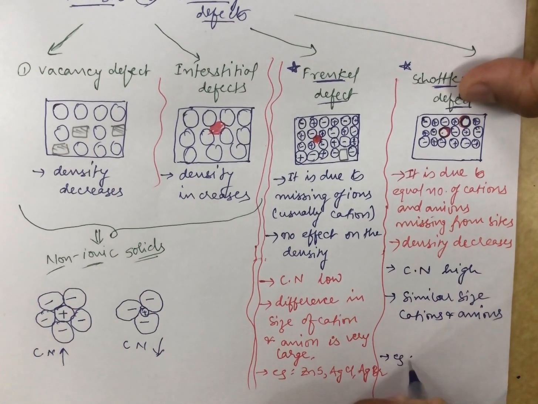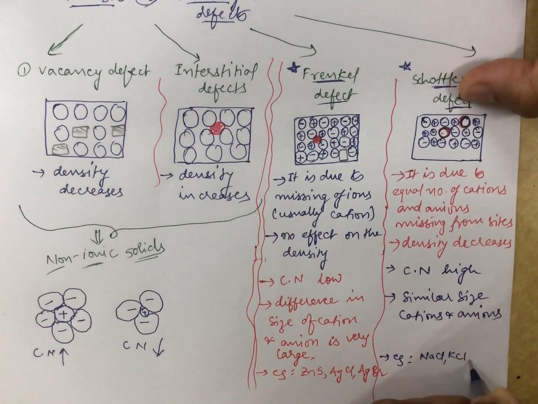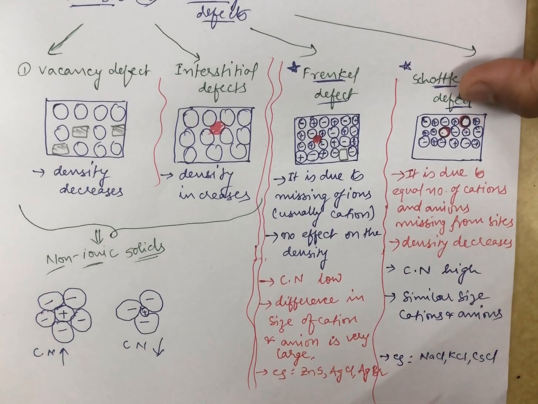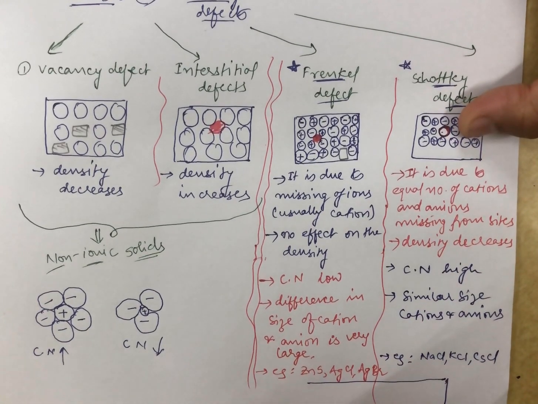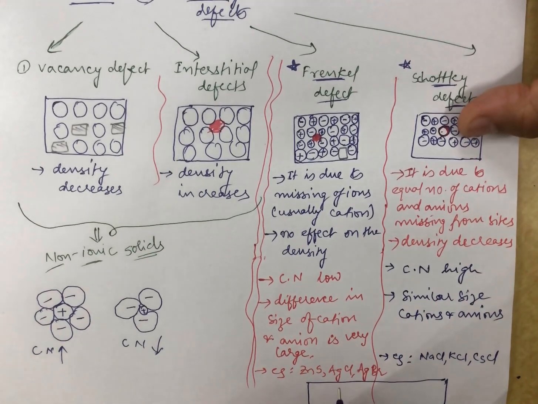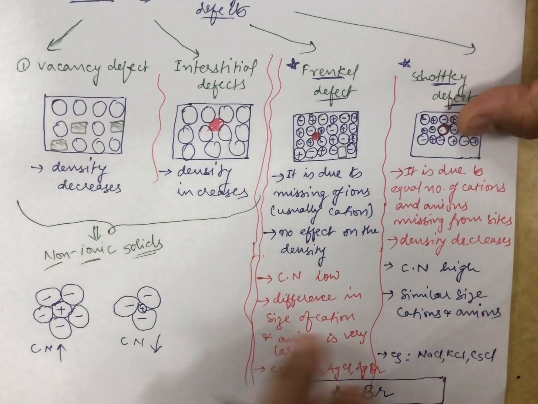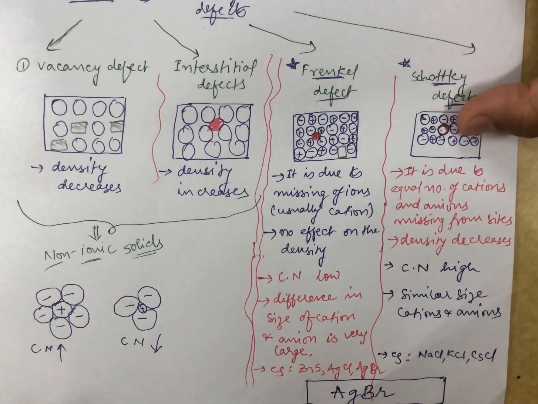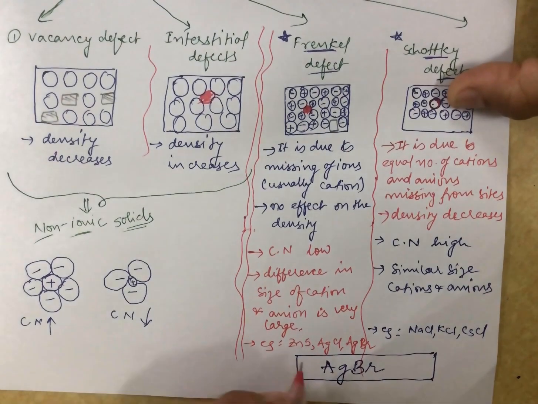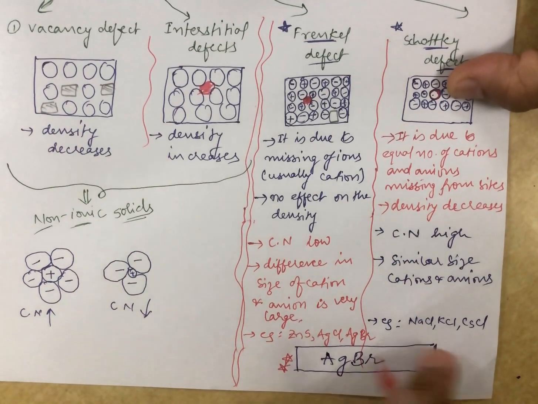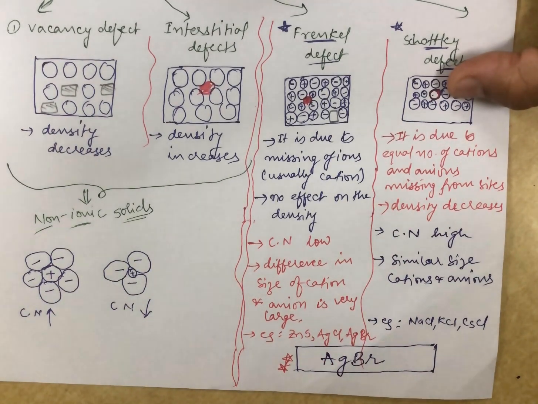Now talking about the examples of the Schottky defect, NaCl is there, KCl is there, CsCl is there. All these show examples of this defect. Now very important here is that AgBr shows both types of defect, Frankel as well as Schottky. This you keep in mind, it's a very important one. AgBr shows Frankel and Schottky, both the defects.